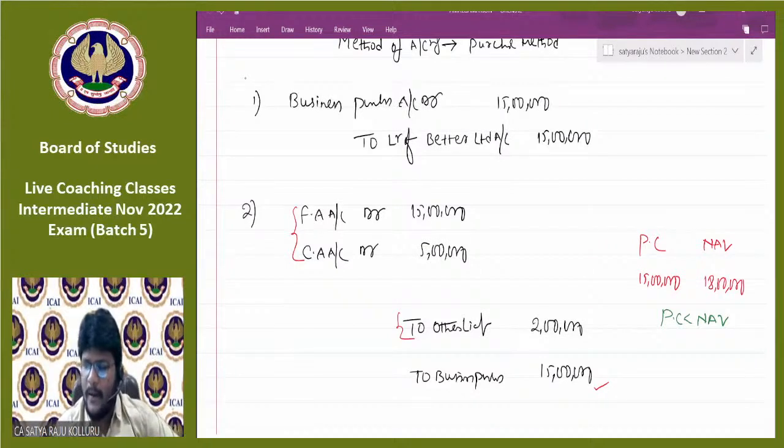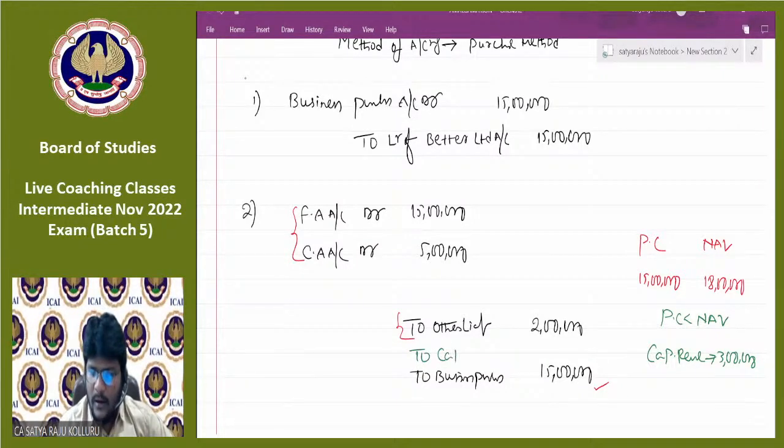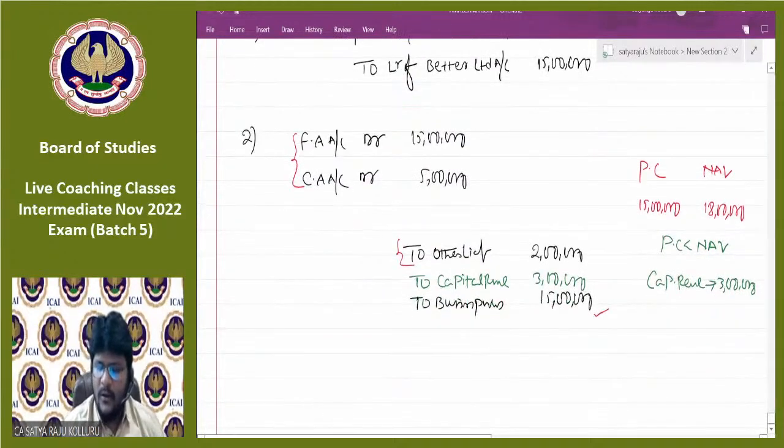Tell me, guys. Capital reserve, how much? 3 lakhs. We are paying the lesser amount, but we are getting the more benefit. So capital reserve, you can incorporate on the credit side, which is 3 lakhs. Now the total of the debit side and the total of the credit side will match: 15 plus 5, 20; and this side 15 plus 3, 18, plus 2, 20.